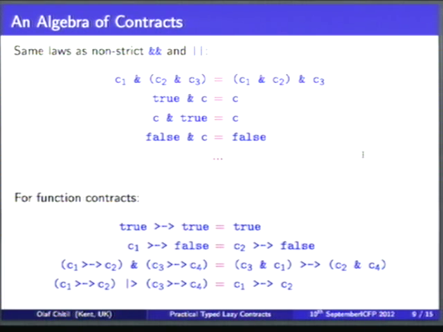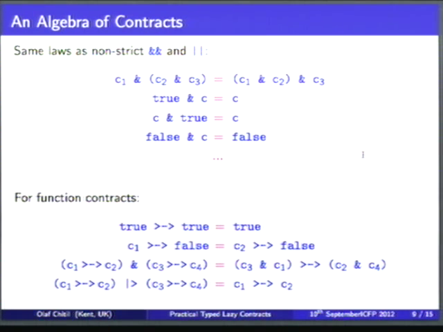But in the end, for a lazy functional programmer, that's no surprise at all, because conjunction and disjunction for the Booleans are not commutative either. They evaluate from left to right. So it's exactly the same here. It's quite nice that all the laws we get for contracts are exactly the same laws that we get for conjunction and disjunction of our normal Boolean values. So we just have to look at them. And if we know that a certain law doesn't hold for Booleans, we can easily produce a counterexample here as well.